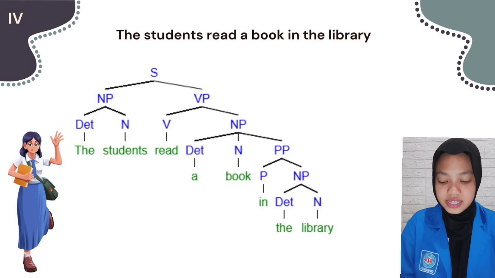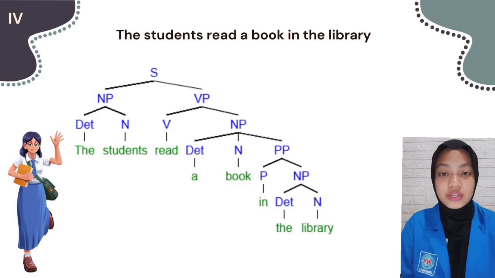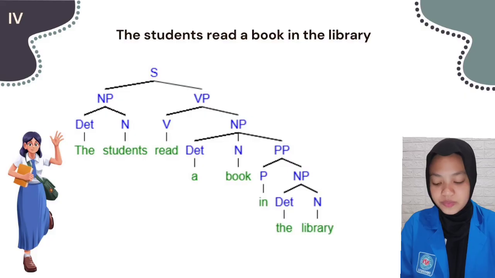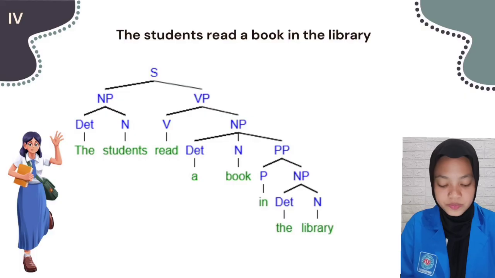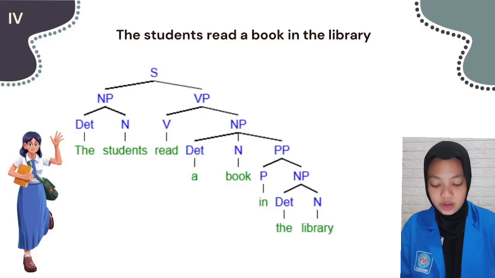The next sentence is "the students read a book in the library." "The" is a determiner, "students" is a noun, "read" is a verb, "a" is a determiner, "book" is a noun, "in" is a preposition, "the" a determiner, and "library" a noun.